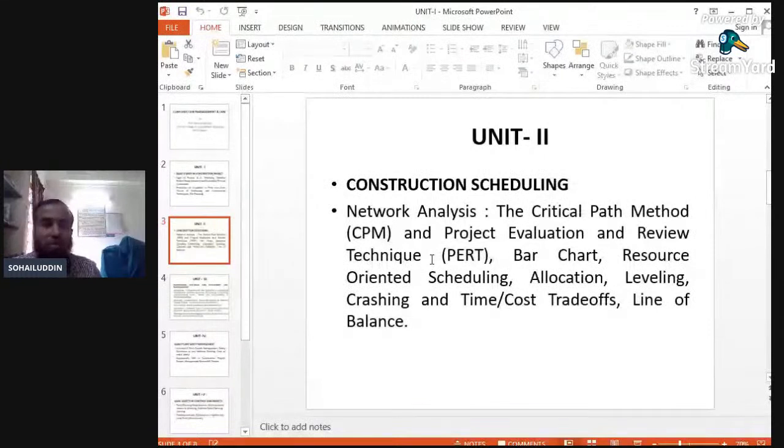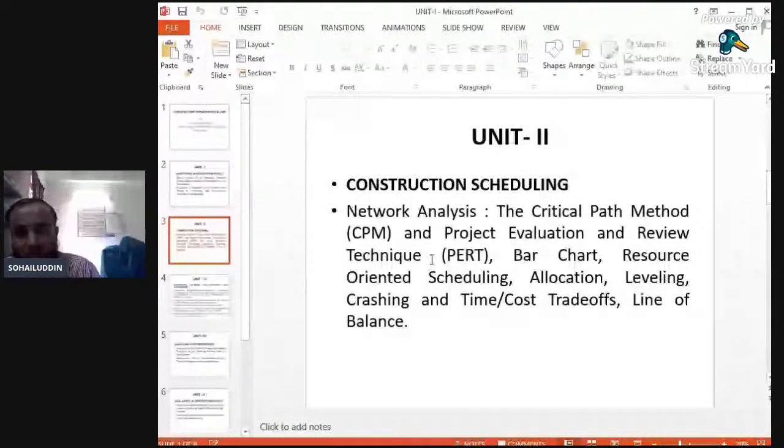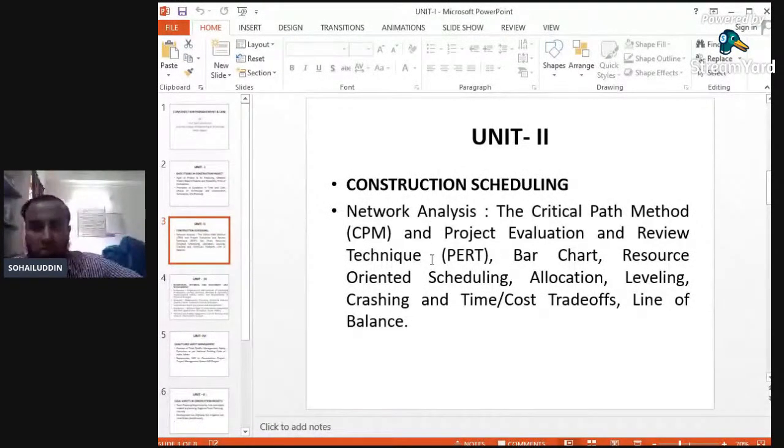Here we will draw a network for this. Scheduling is nothing but drawing a network for various activities. There will be interrelations and connections between each activity, because after excavation there will be PCC. It will not be that first there is PCC and then excavation. A sequence is maintained. The whole construction work is divided into various activities, which are represented by a network.